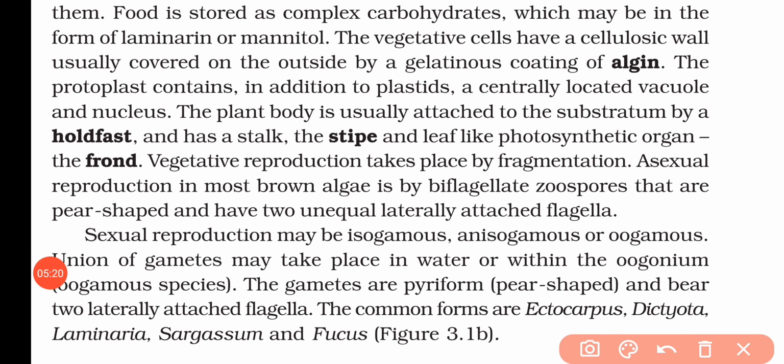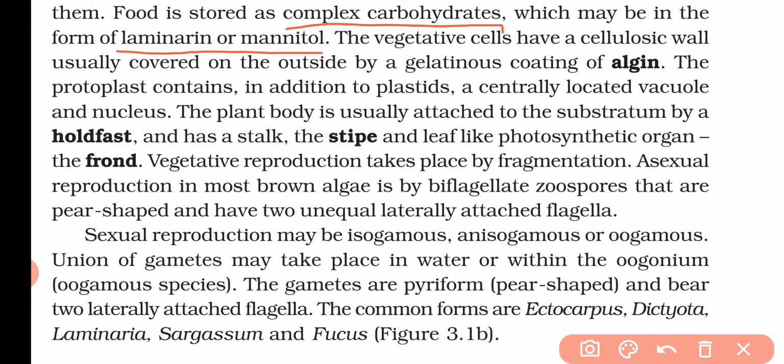Now in these types of algae, the food is stored as complex carbohydrates, which may be in the form of laminarin and mannitol. So in these types of algae, the food is not stored in the form of starch. It is a complex carbohydrate in the form of laminarin or mannitol.